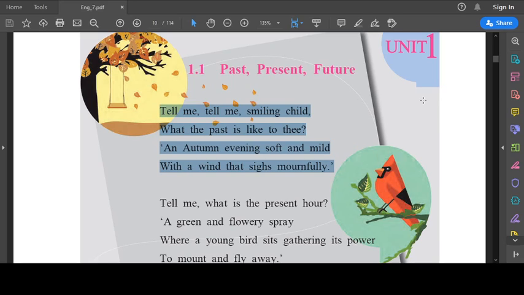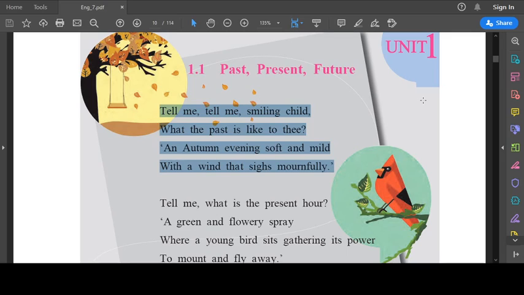So here the child has compared the past to the autumn season, where the wind lets out a breath in grief. So what is grief basically, children? Sadness. With a wind that sighs mournfully. Mournfully means the child is unhappy. So how is the past for the child? It is something that he remembers with great longing and with a little bit of sadness.